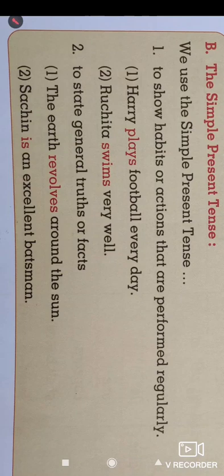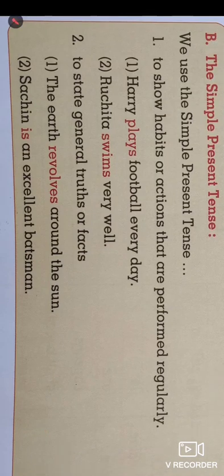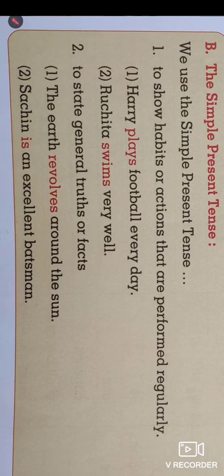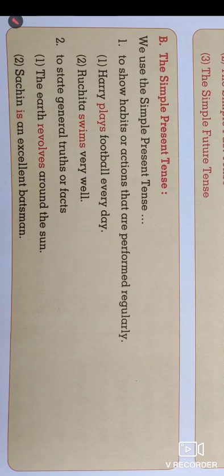Look at the first example. The earth revolves around the sun. Sachin is an excellent batsman.